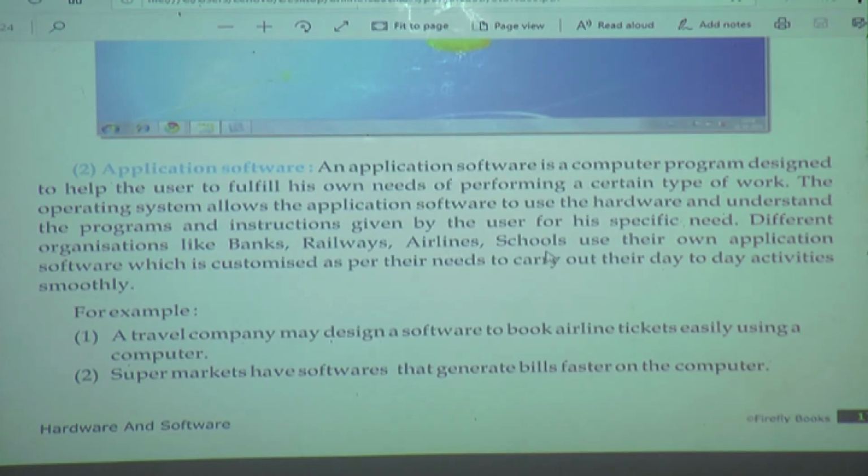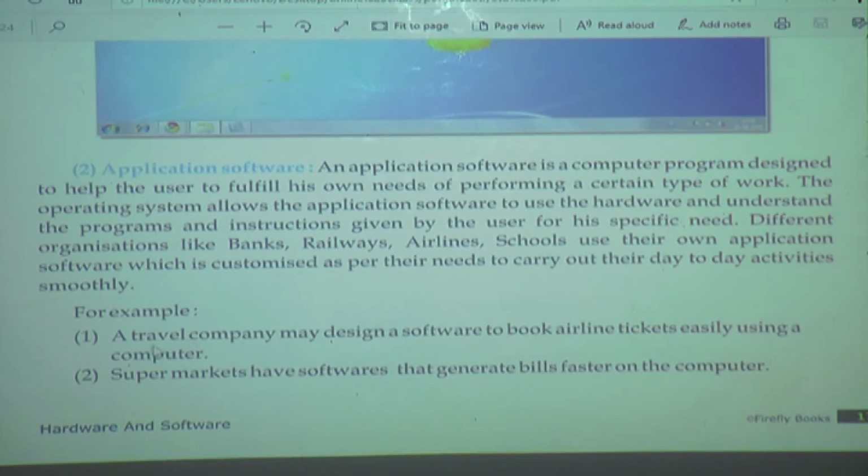Schools, why do schools require computers? To keep the record of students, teachers, syllabus. For that reason we require a computer in a school. Means at different places the requirement of software is different. That type of software is called application software.